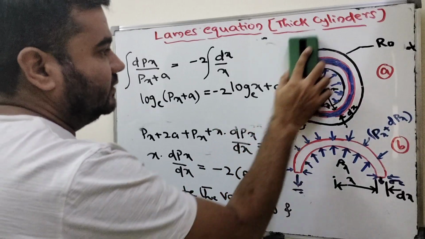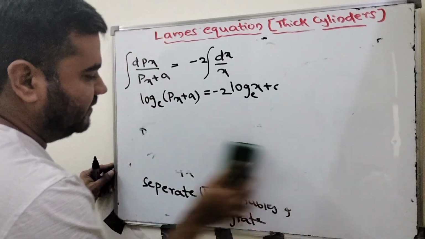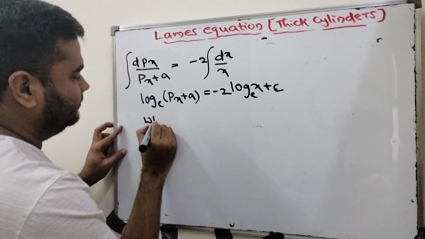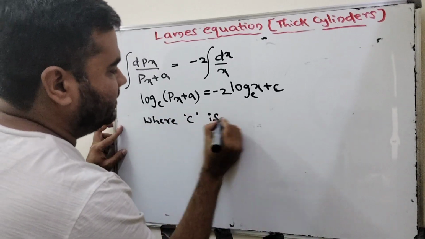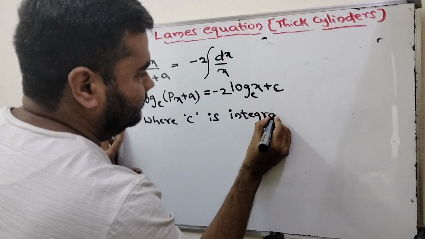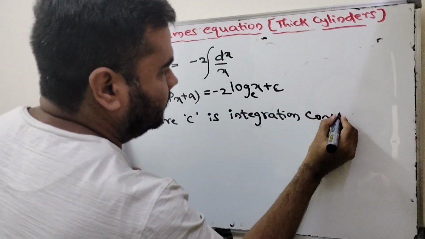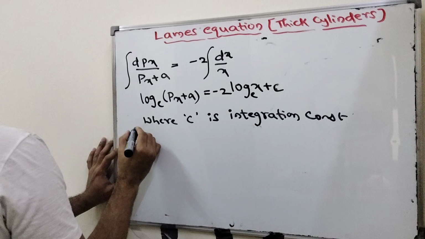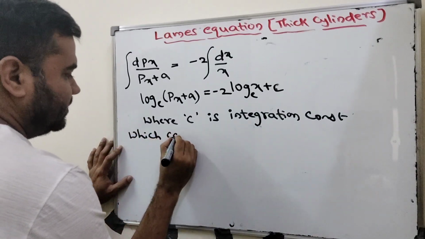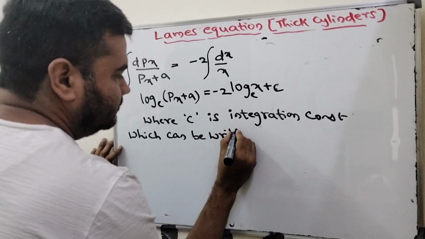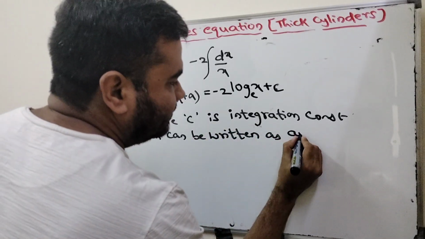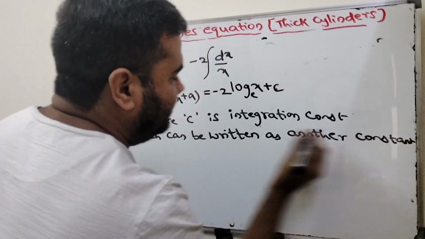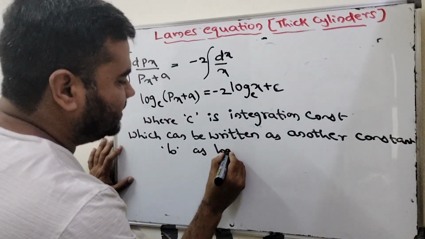What is the c here? c is the integration constant, which can be written as another constant b, as log to the base e b.